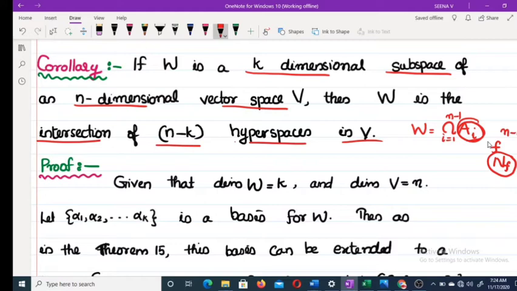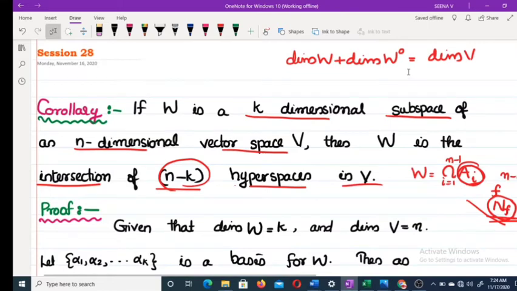Therefore, we are going to prove W is the intersection of n minus k null spaces of linear functionals. That we will prove later. Moving to the proof: the given is dimension of W equal to k and dimension of V equal to n. We start as in the proof of dimension of W plus dimension of W naught equal to dimension of V.